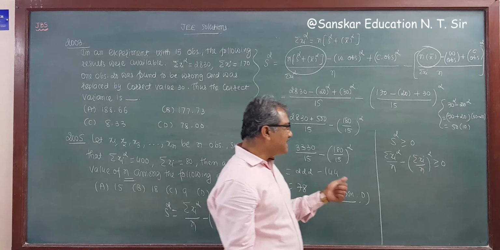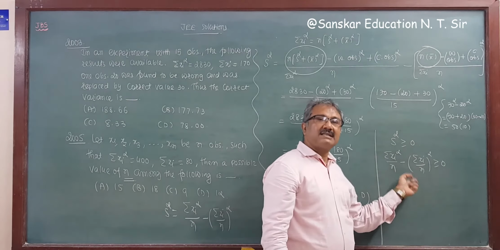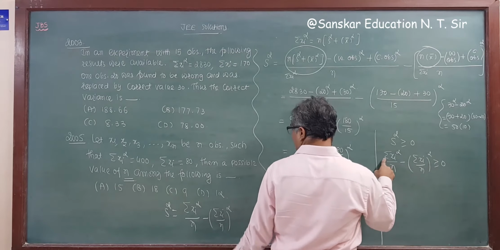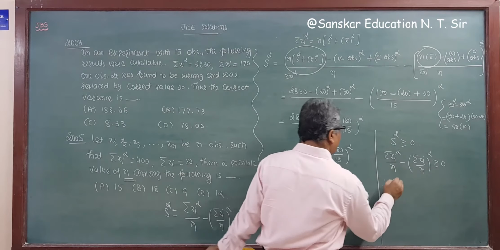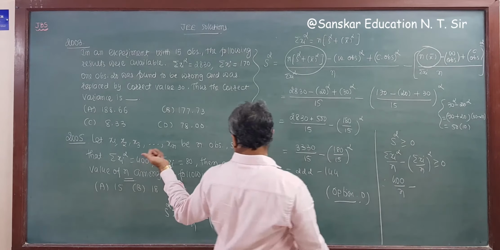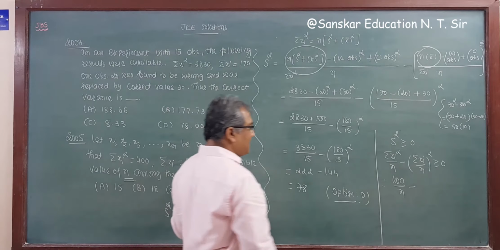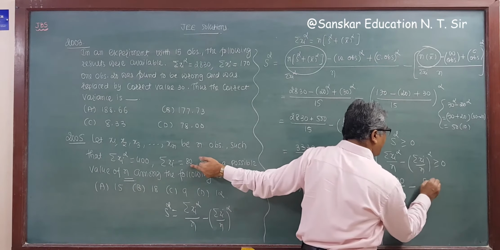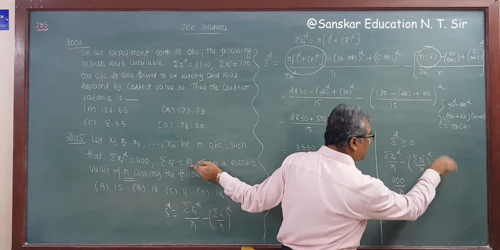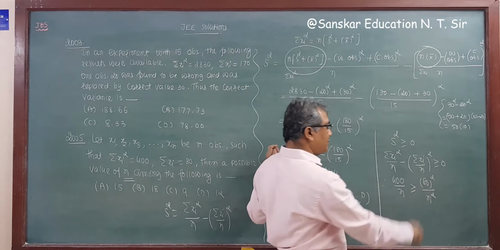That means this goes to the right hand side and becomes plus. So sigma xi square is given 400, so 400 upon n minus sigma xi, which is given 80, so 80 square divided by n square is greater than or equal to 0.